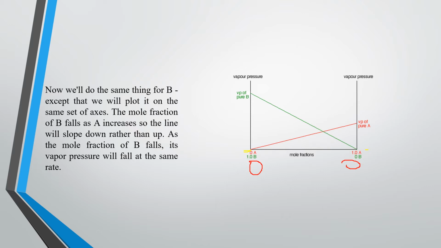So now we will do the same thing for B, except that we will plot it on the same set of axes. The mole fraction of B falls as A increases, so the line will slope down rather than up, right? As the mole fraction of B falls, the vapor pressure will also fall, right? So this graph is for the vapor pressure of B and this is for the vapor pressure of A.